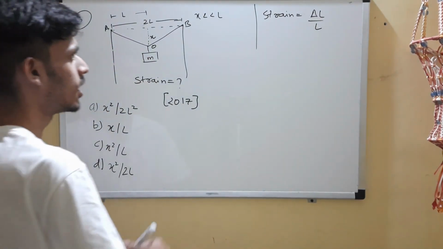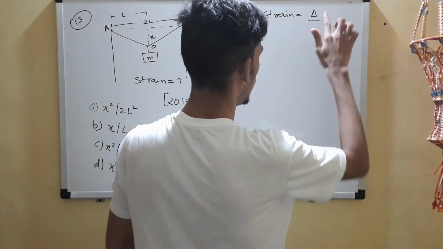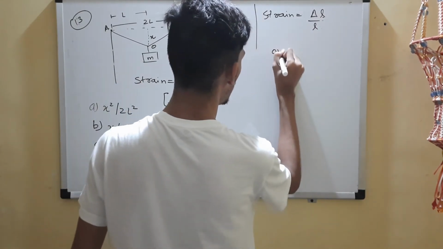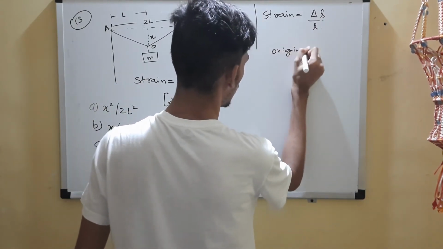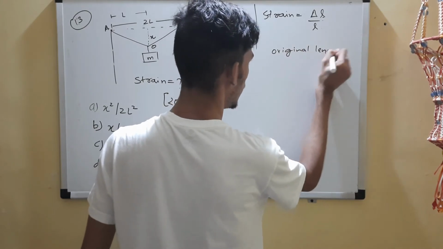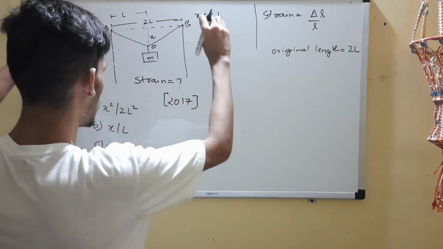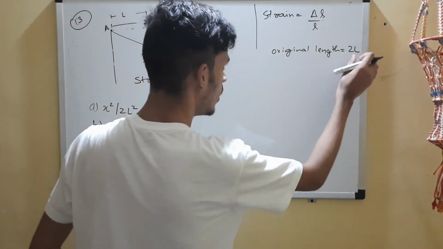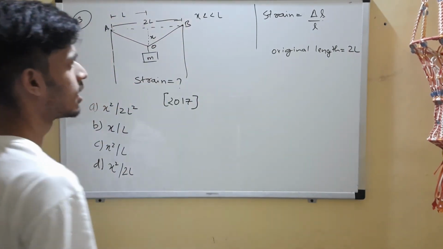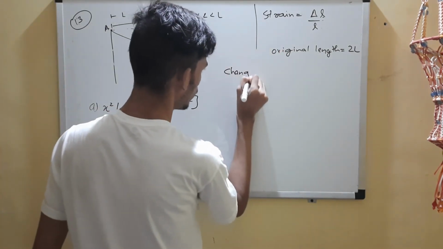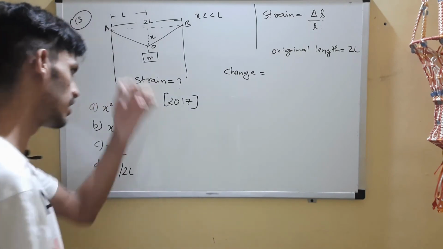If you see the original length, let me write it this way, small l, not to confuse with that L. The original length was nothing but the initial length, which is 2L. Initially the string was over here, right? So original length was 2L. Now the length has changed, so now we have to find the change.